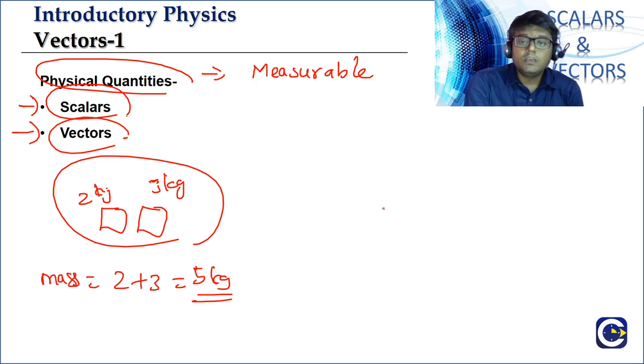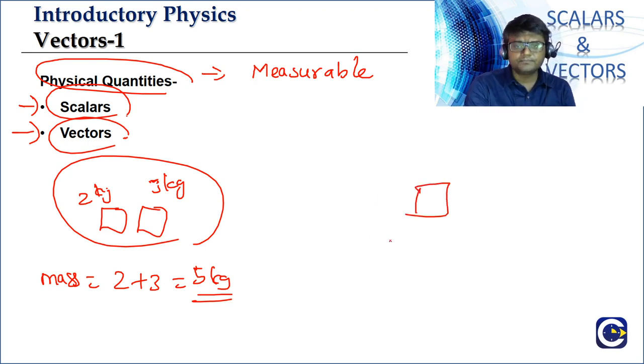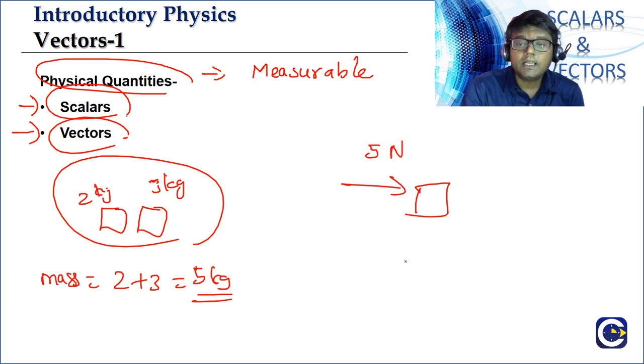Whereas if you look at, say for example, an object on which we are applying a force of 5 newtons, and let us apply another 5 newton force. Now if you're applying another 5 newton force, I'll give you a couple of scenarios.